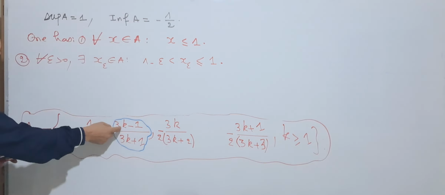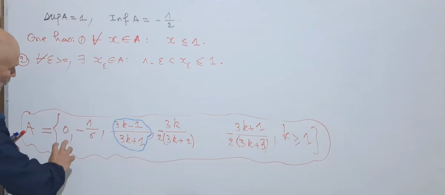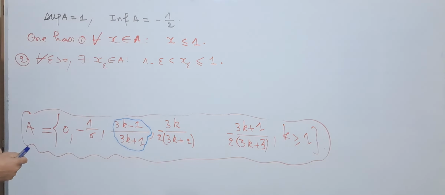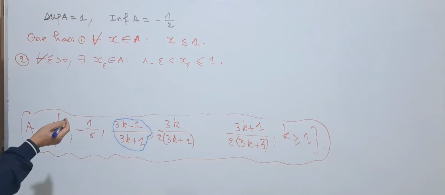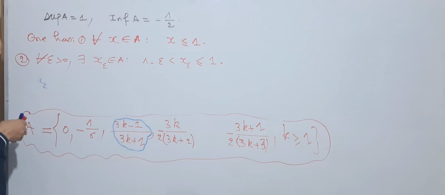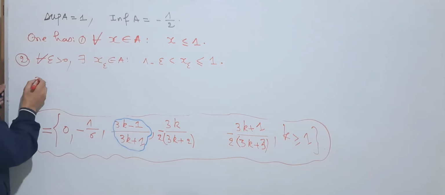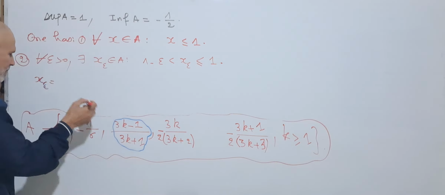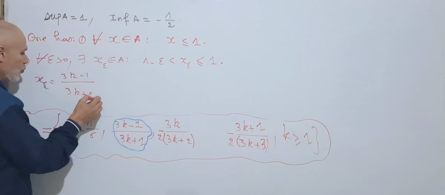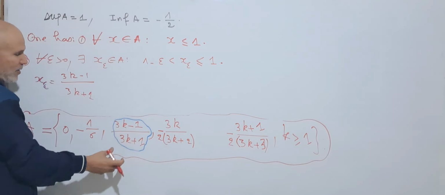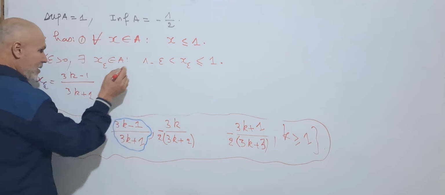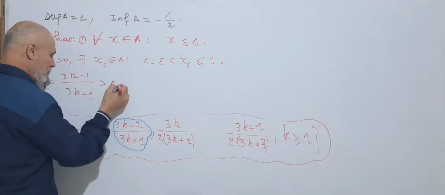Let us take this sequence, which is the greatest between all these for k large enough. X epsilon takes the form 3k minus 1 over 3k plus 1. And why do we choose just this one? Because it is the greatest, which goes to 1. This is greater than 1 minus epsilon.